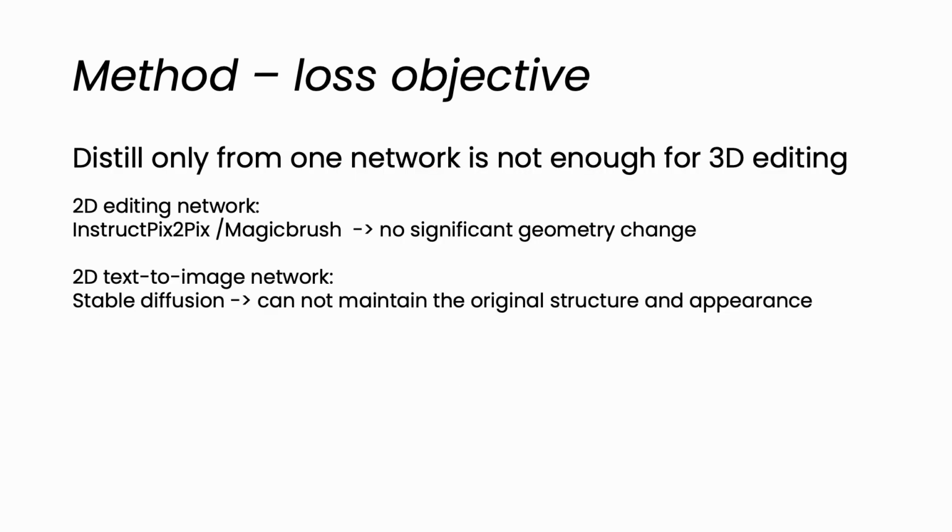We also find that distilling from only one network is not enough for 3D editing. 2D editing networks such as InstructPix2Pix and MagicBrush cannot perform significant geometry change to the images. 2D text-to-image networks such as Stable Diffusion cannot maintain the original structure and appearance. So we try to distill from multiple 2D priors.